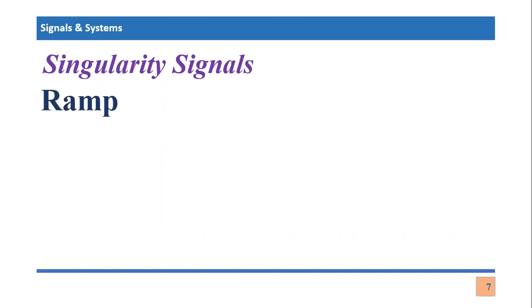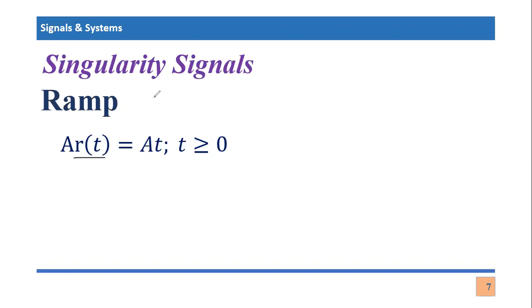In this video tutorial, we are going to talk about another important type of singularity signals, and that is called ramp. So let's see what a ramp is and what its mathematical equation is. If you see this equation, one can see that this signal is denoted by R of t, right?